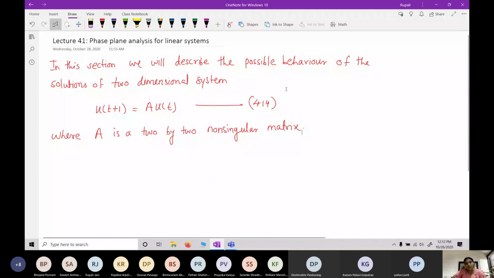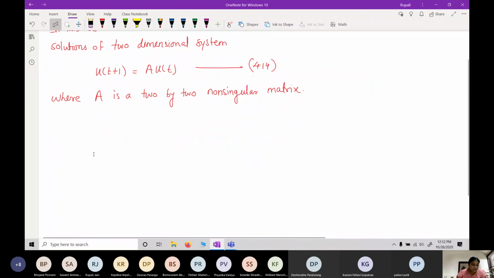So here we have to see the different behaviors of the solutions. It depends on the different cases of how our eigenvalues are. Before going to those cases, we will have one theorem which simplifies the analysis by associating with A a matrix J, which is called the real Jordan canonical form of A. We will write it in the next theorem.